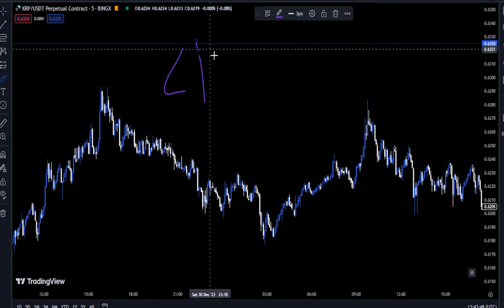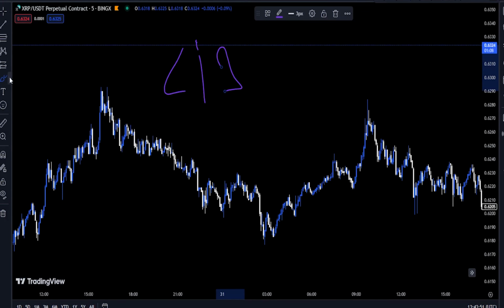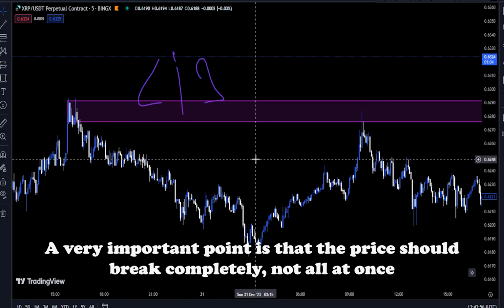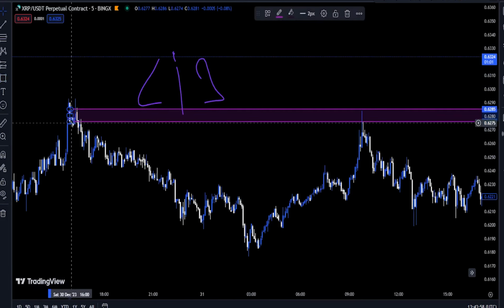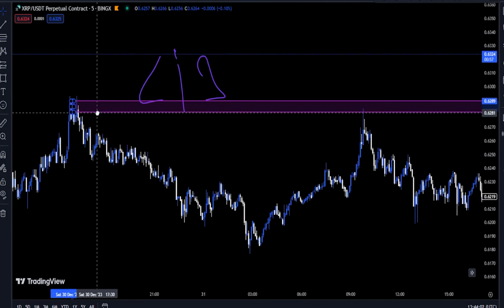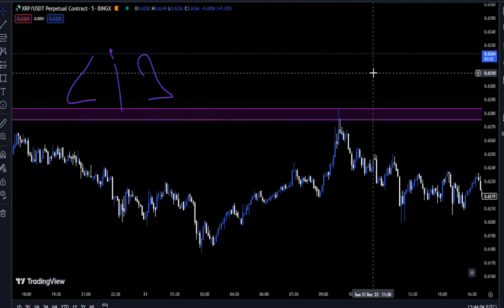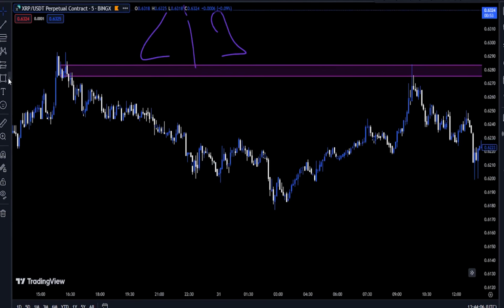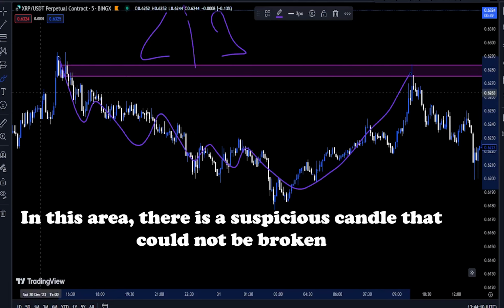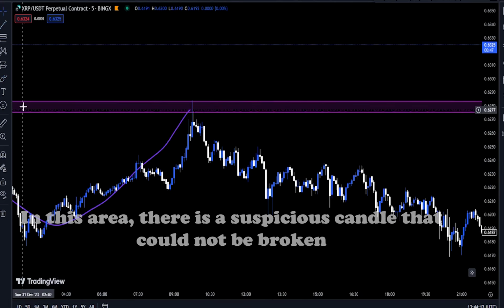The thing you need to know in the liquidity discussion is that if the price reaches our support or resistance, how do we know whether it will break or just hit it? If it completely breaks that area, it should be broken with a body. If it breaks and continues with the body, during the pullback we can enter the position and continue. In such cases, sometimes the price comes from the bottom, collects the stops, and then continues to move.